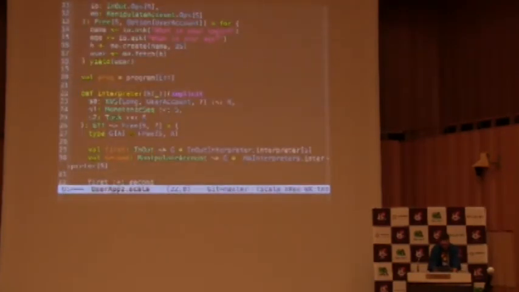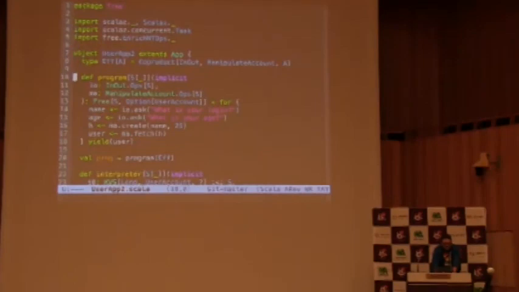It has our initial program here, and the final interpreter that goes from EFF to Free of S, where S is constrained by key value store, monotonic sequence, and task. Why is that? Because we are using both input output and manipulate account. Manipulate account is constraining our lower level language with key value store and monotonic sequence because it needs those two, while input output needs a task as a lower level concept.